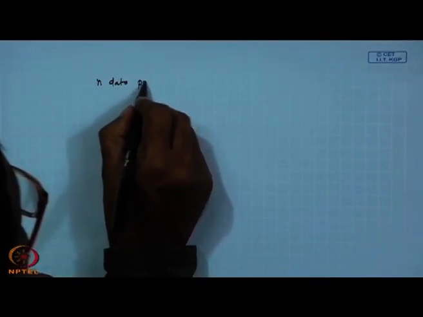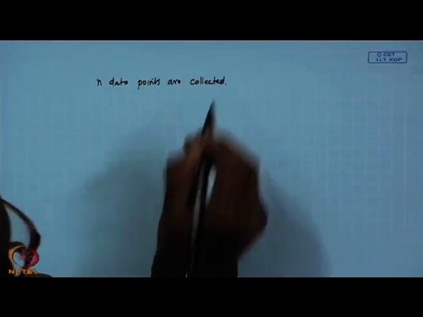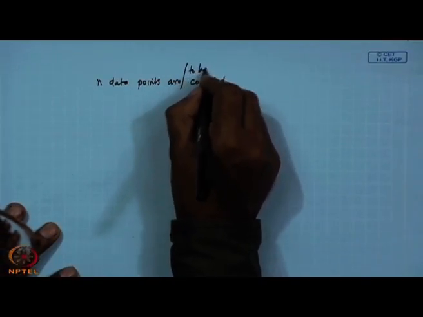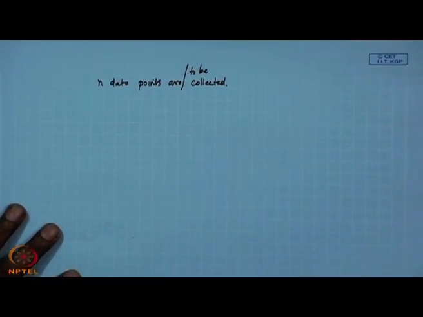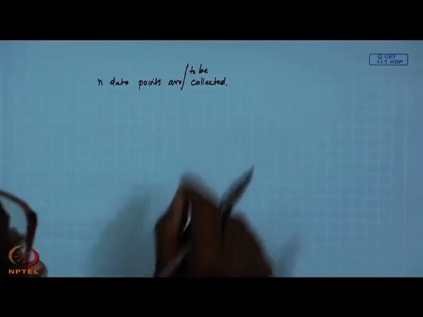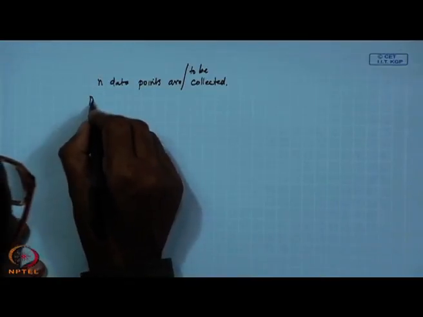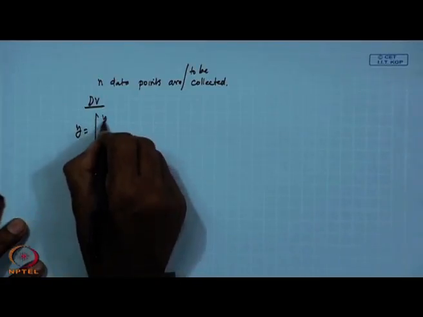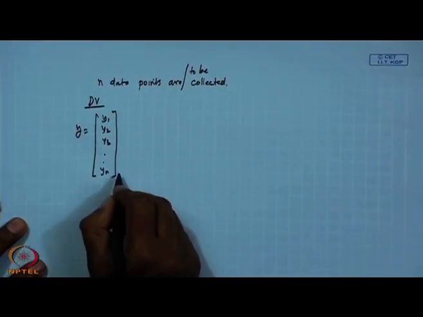Now, let us assume that you are collecting data. So, let n data points be collected, or to be collected. If you say to be collected, all observations will be random. In this case, our data matrix will be, first one is the dependent variable, so y will be y1, y2, y3 like that up to n data points.